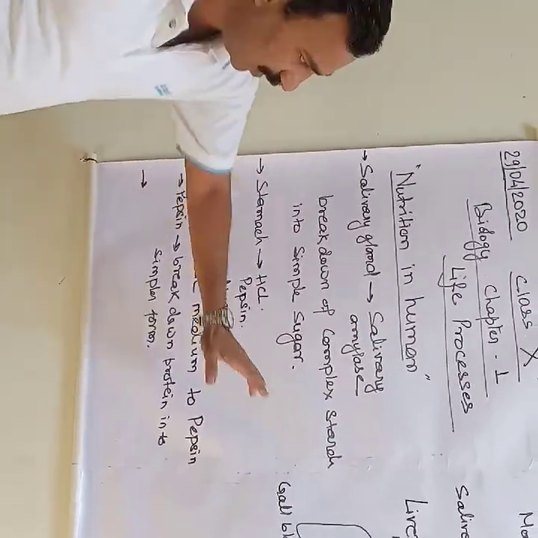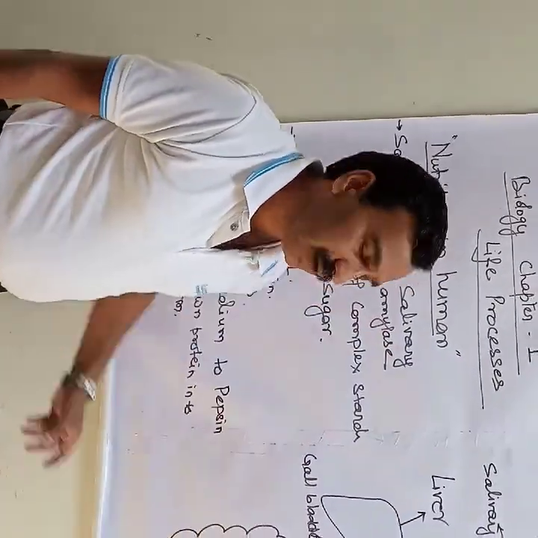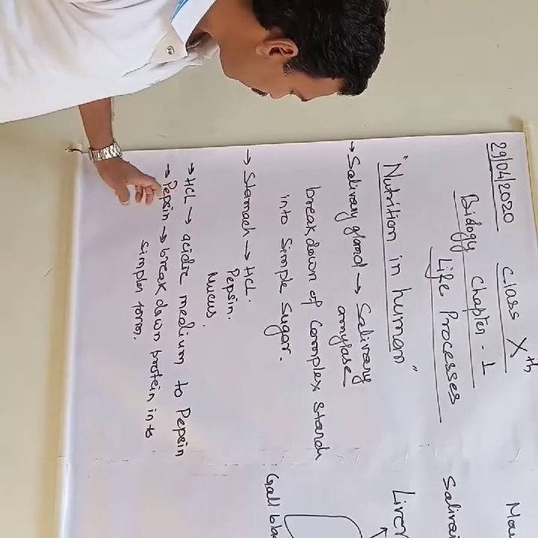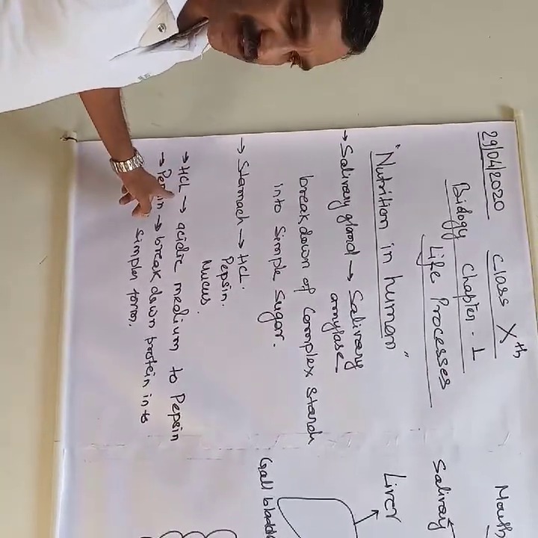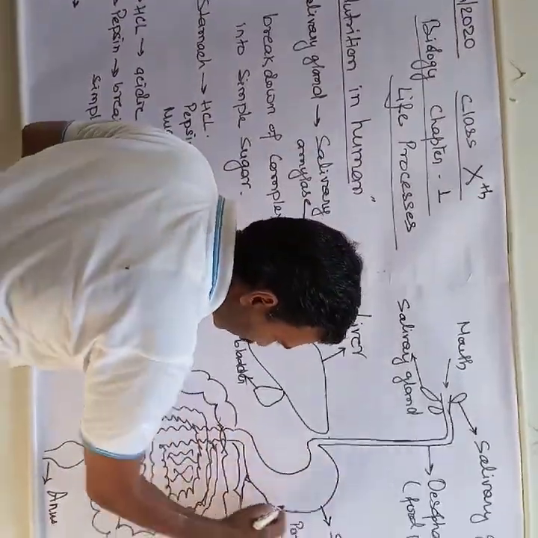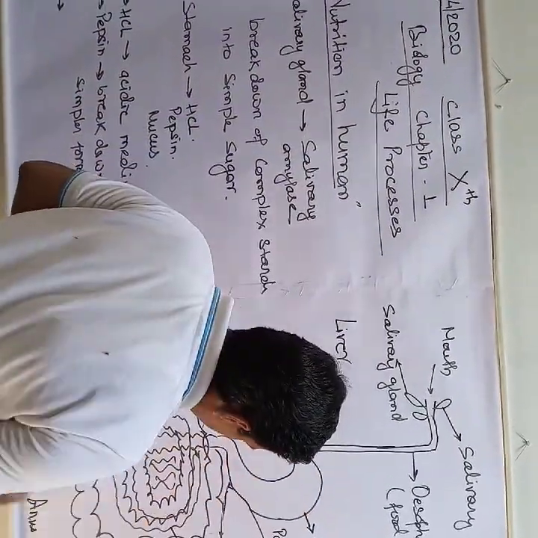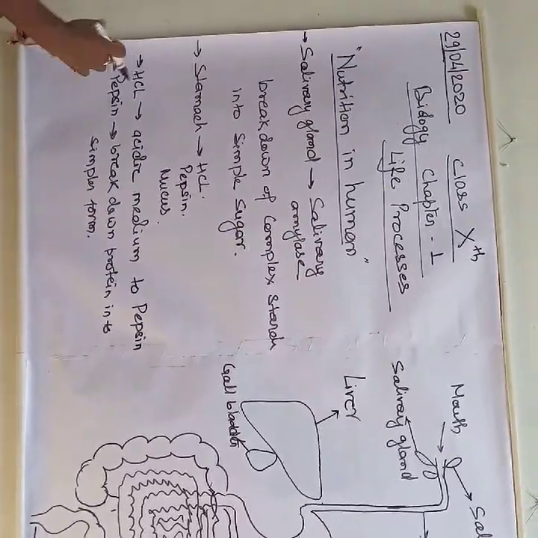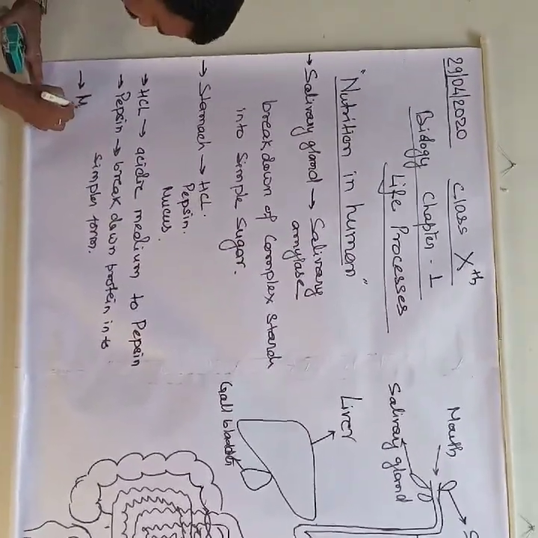So if it falls on the walls of the stomach, it will damage them. So to protect the wall of the stomach from the damage of hydrochloric acid, mucus is secreted, which spreads over the lining of the inner wall of the stomach and protects it from the action of hydrochloric acid.